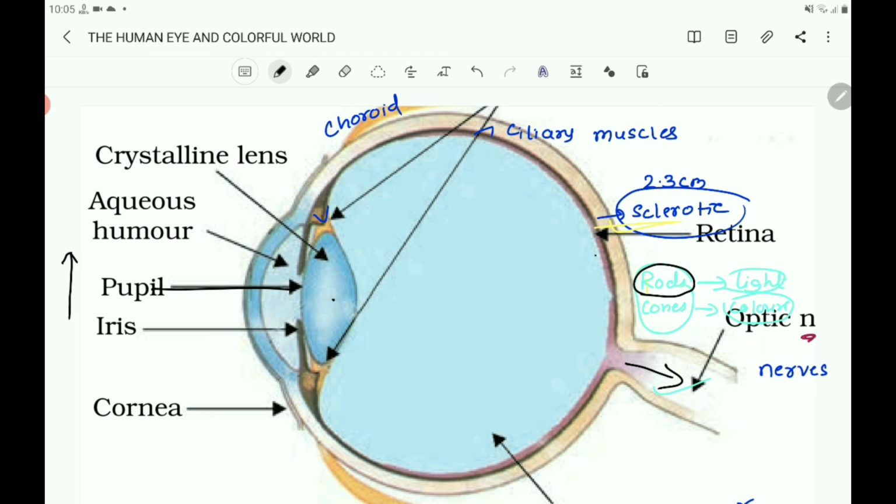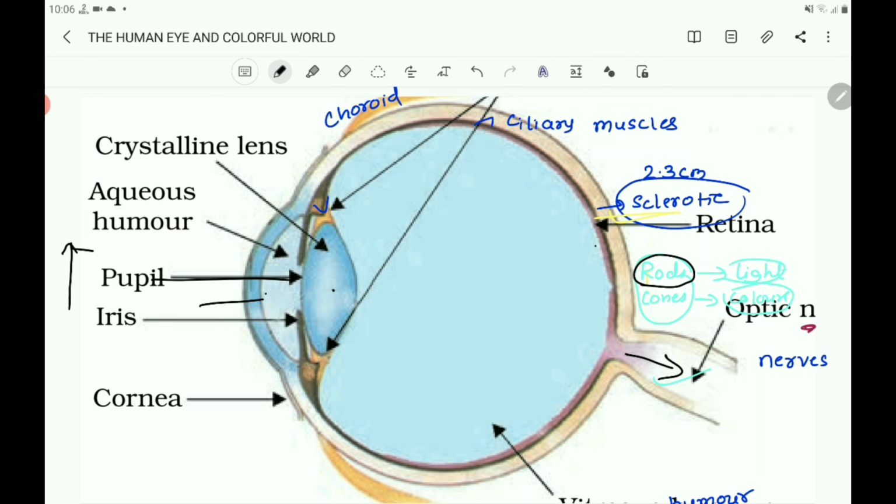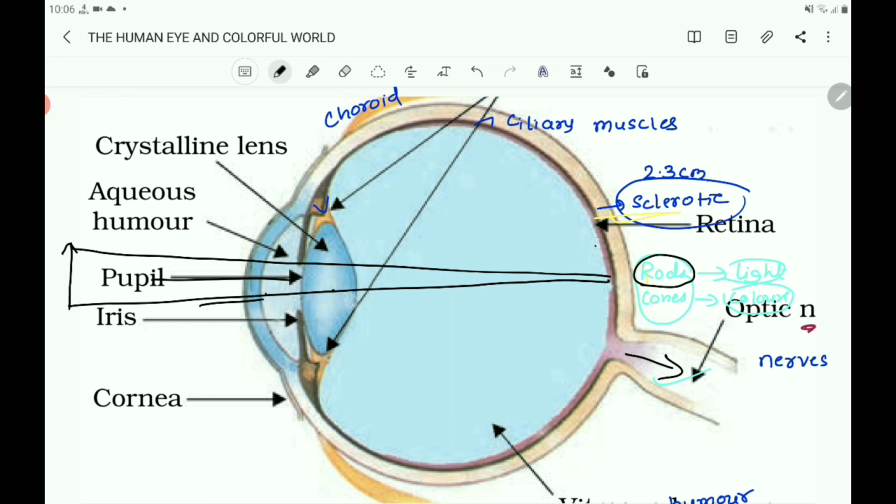The rays enter through the cornea, aqueous humor, lens and vitreous humor, converge and form an image on the retina.